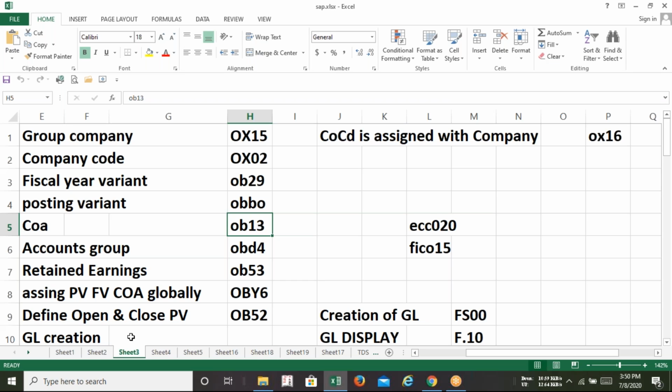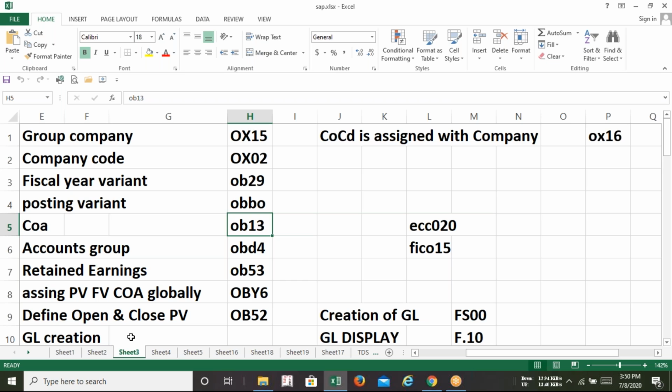So guys, just tell me one thing. What is the meaning of general ledger? Is that clear to all of you? Have you understood the meaning of GL in SAP? There is nothing different from the day-to-day life. Can you repeat it once again, sir? Sir, it's accounts head. Okay.